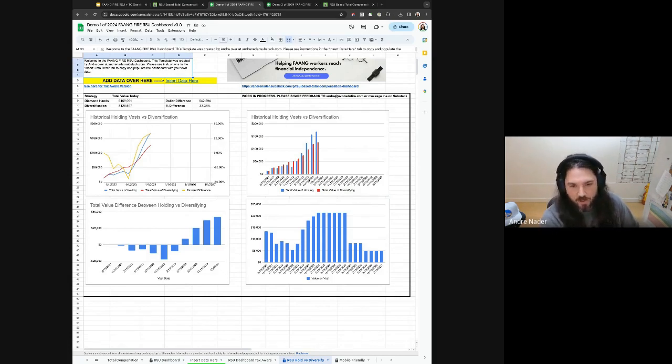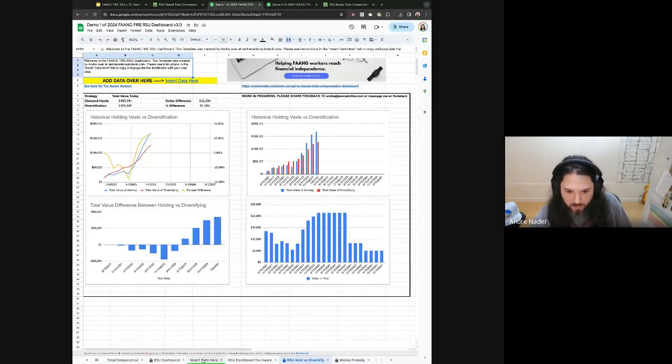So this tab is trying to answer the question of what is the difference between selling every vest and buying a diversified portfolio, or just holding on. So diamond hands in this case as a joke, because I think I created this originally during a peak Bitcoin bull run. So you can see how this dashboard changes over time. This is just looking at the value of your vest for both of those situations.